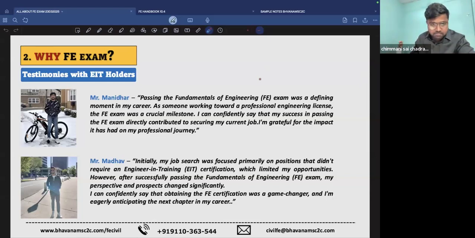Thanks that you have given recommendations to the participants that we can give the exam for FE even before completing your Master's, and how it is beneficial. So, guys, if you join our team, our Bhavanam C2C Institute, apart from the technical subjects, you'll have backup support from us in your career, your personal career.